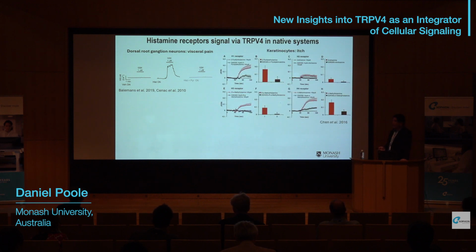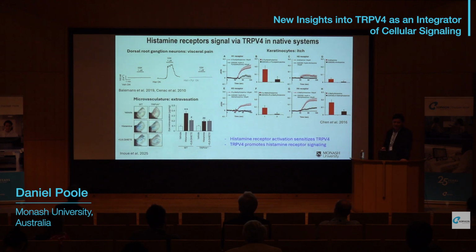TRPV4 may also drive the calcium responses to histamine receptor activation. This paper here looked in primary keratinocytes and showed that signaling by the histamine 1, 3, and 4 receptors is TRPV4 dependent, and that's related to pruritus in response to histamine. And then just to add another example, a recent paper showed that plasma extravasation in the mouse ear in response to histamine was suppressed in TRPV4 knockout mice. So these papers basically indicate that histamine receptor activation can sensitize TRPV4 and that TRPV4 may promote histamine receptor signaling.